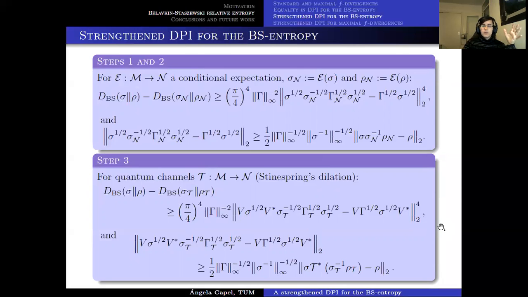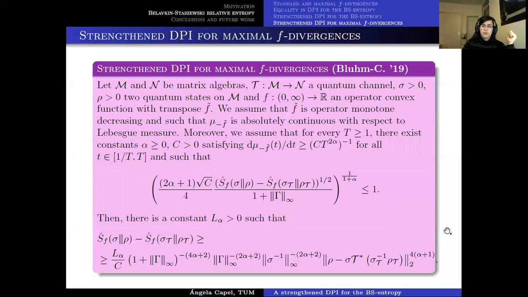And as I was saying before, since maximal F divergences are just generalizations of the BS entropy, one could expect that these results could be extended to that framework, and this is something that we actually managed to do. So in this case, the situation is a bit more subtle. Now we cannot do it for every operator convex function, but we can do that for operator convex functions which satisfy a number of conditions.